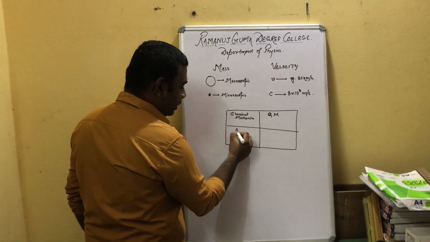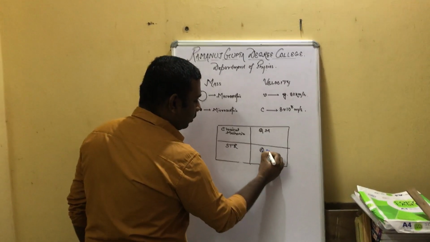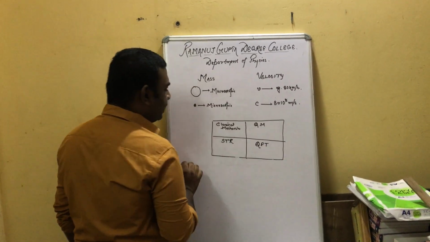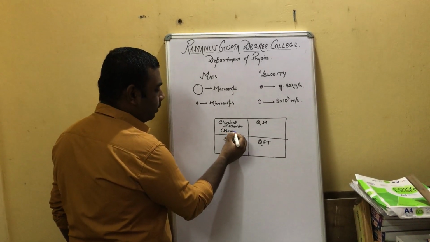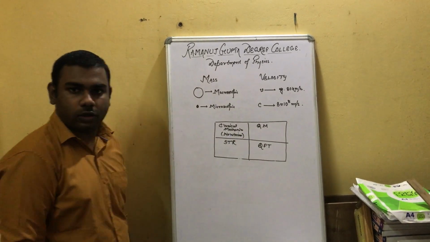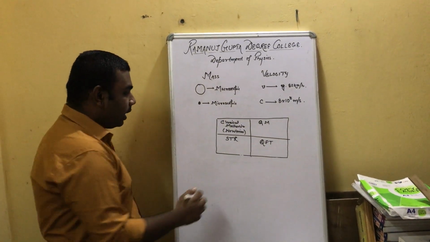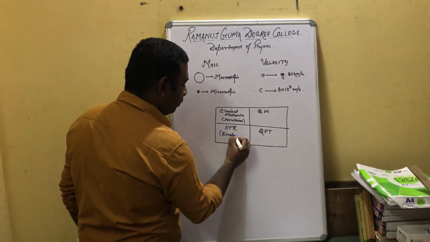Another is special theory of relativity. Another is quantum field theory. In classical mechanics, you have already studied in class 11, that is Newtonian mechanics, which obeys Newton's laws of motion. STR is Einstein's theory.